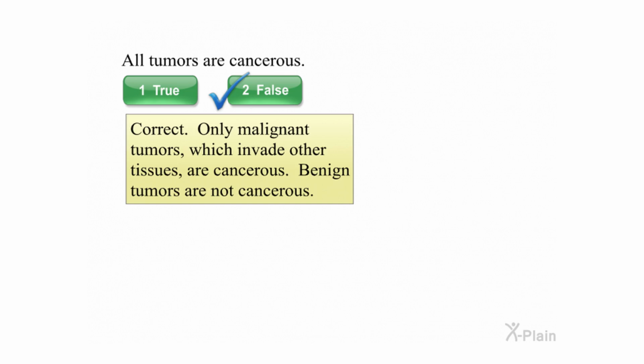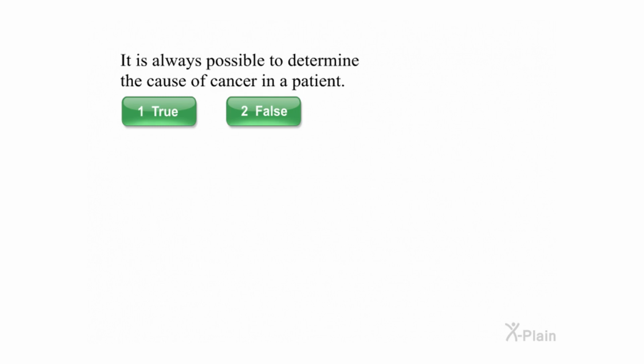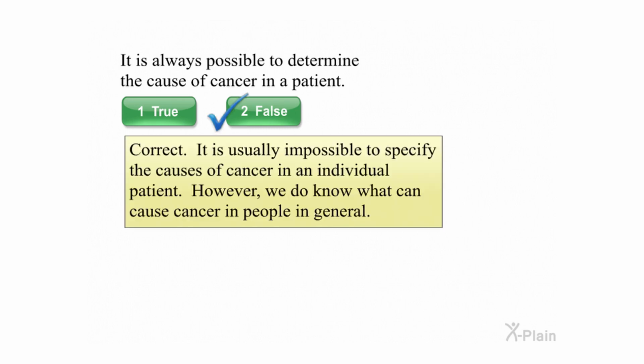Benign tumors are not cancerous. It is always possible to determine the cause of cancer in a patient. Select true or false. Correct. It is usually impossible to specify the causes of cancer in an individual patient.